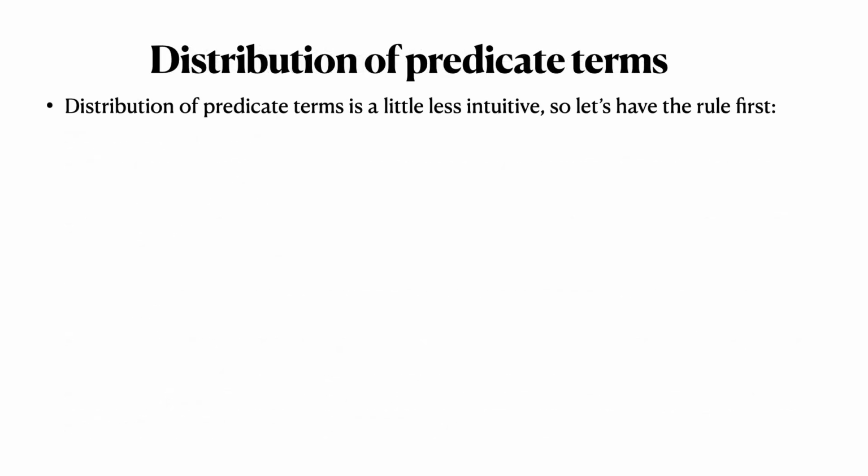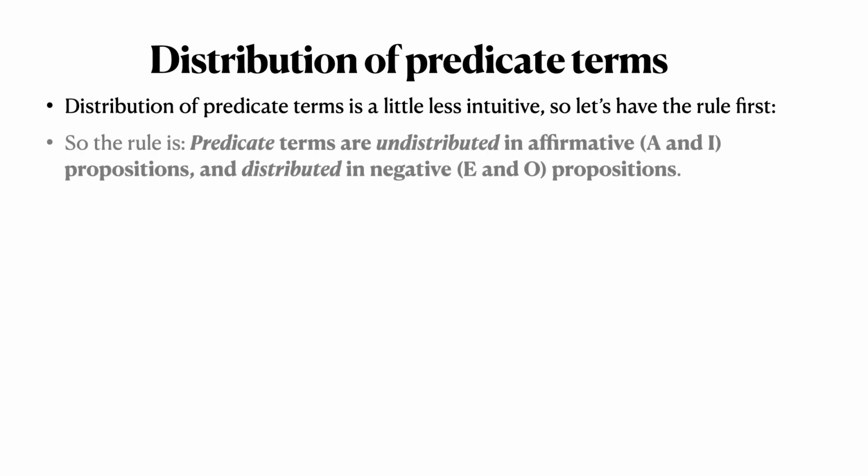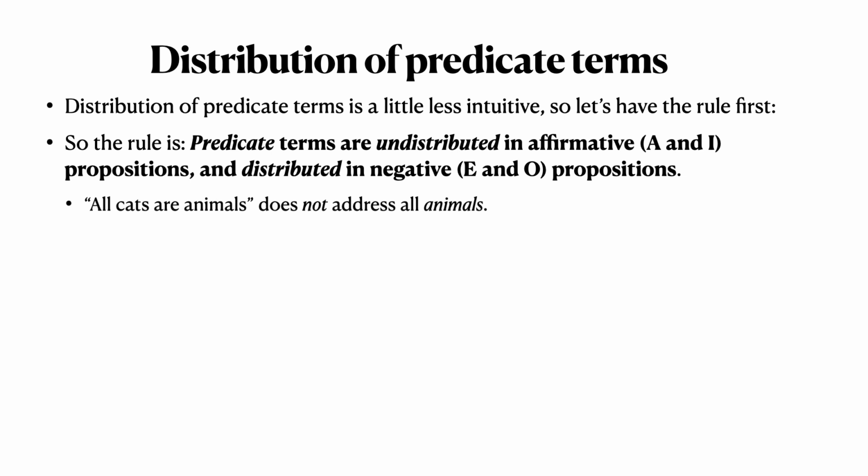The distribution of predicate terms is less intuitive, so we're going to start with the rule first. The rule is predicate terms are undistributed in affirmative propositions, that's A and I, and distributed in negative propositions, that's E and O. So all cats are animals does not address all animals. Even though it does address all cats, it doesn't tell you about any animals that might not be cats. It doesn't even tell you whether there are any animals that aren't cats. It doesn't address that at all. So pretty easy to see in the affirmative case why the predicate there, at least, is undistributed.